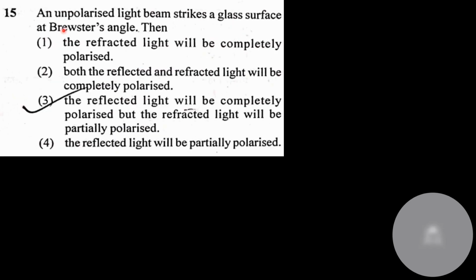This question is from wave optics, Brewster angle. I do know that one of the waves will be completely polarized. So let me eliminate the options. The reflected light could be completely polarized, but the refracted light will be partially polarized. Could be. Or the reflected light will be partially polarized. Could be, but I'm not sure about that. So this option is eliminated. In Brewster angle, what happens? Both the reflected light and the refracted light will be completely polarized. So option B is correct.